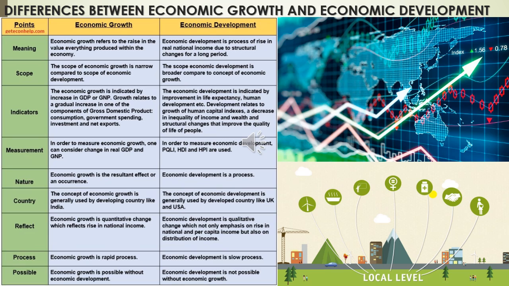Then frequency of occurrence, so at what time it occurs. Economic growth occurs in a certain period of time, but economic development is a continuous process. The development process continues, it won't stop at a particular time. But GDP has a limit, it reaches its peak, then there is no development, there is no growth. But economic development always grows, so it is a continuous process.